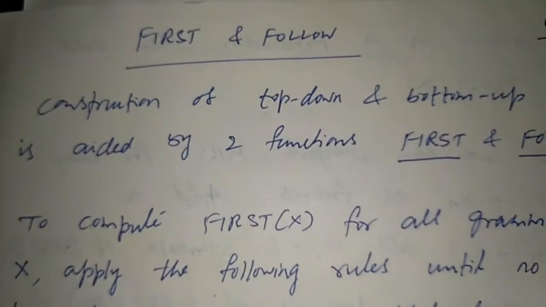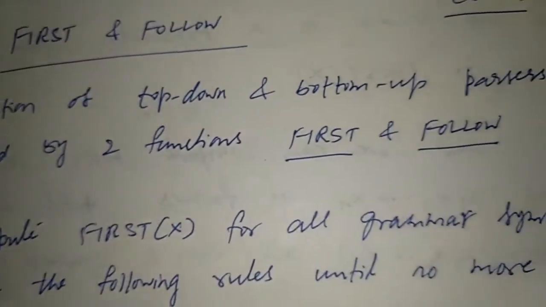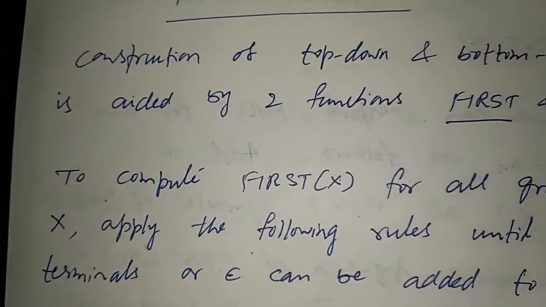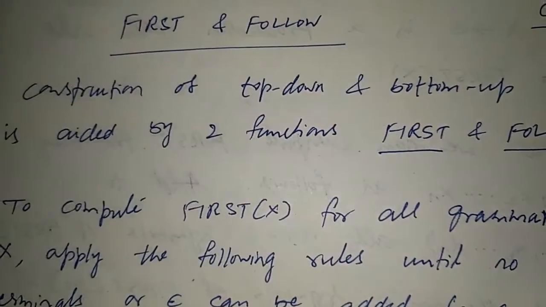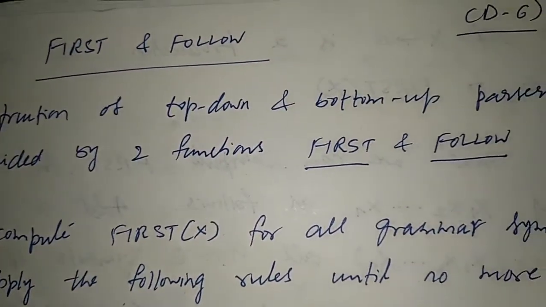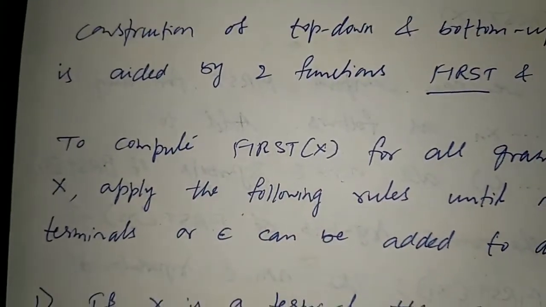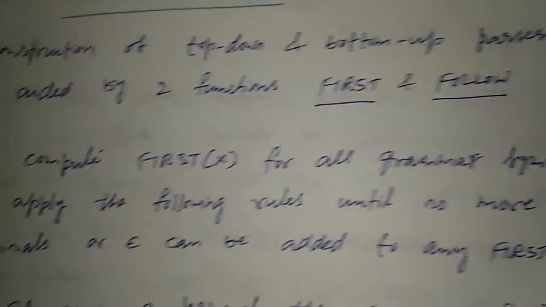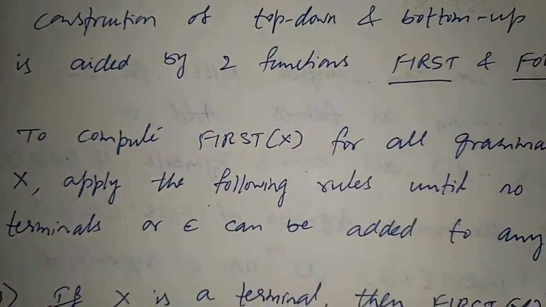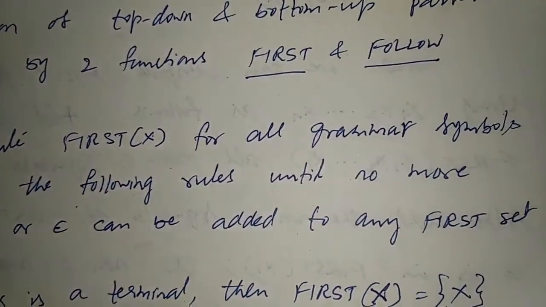Now we'll start with the topic: construction of top-down and bottom-up parsers is aided by two functions, first and follow. So whenever we are talking about top-down and bottom-up parsers, we need to calculate first and follow. To compute first of X for all grammar, apply the following rules until no more terminals or epsilon can be added to any first set.